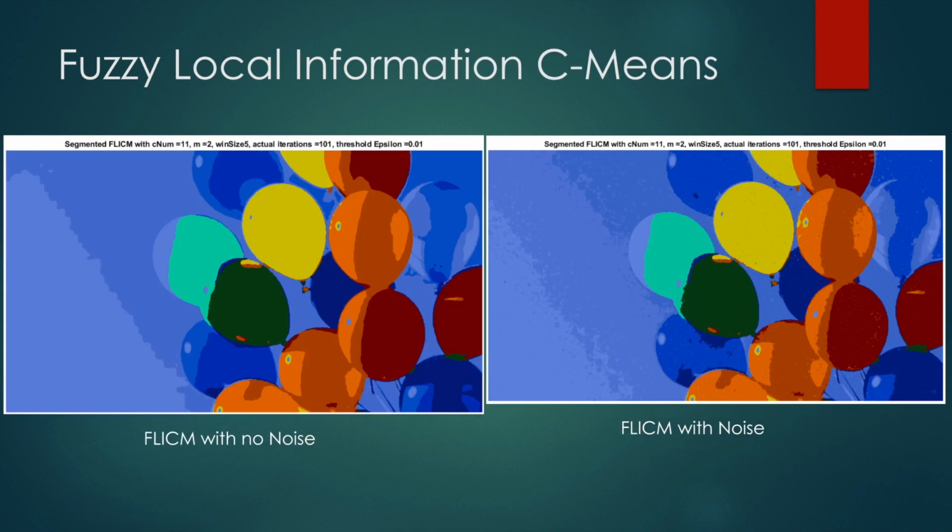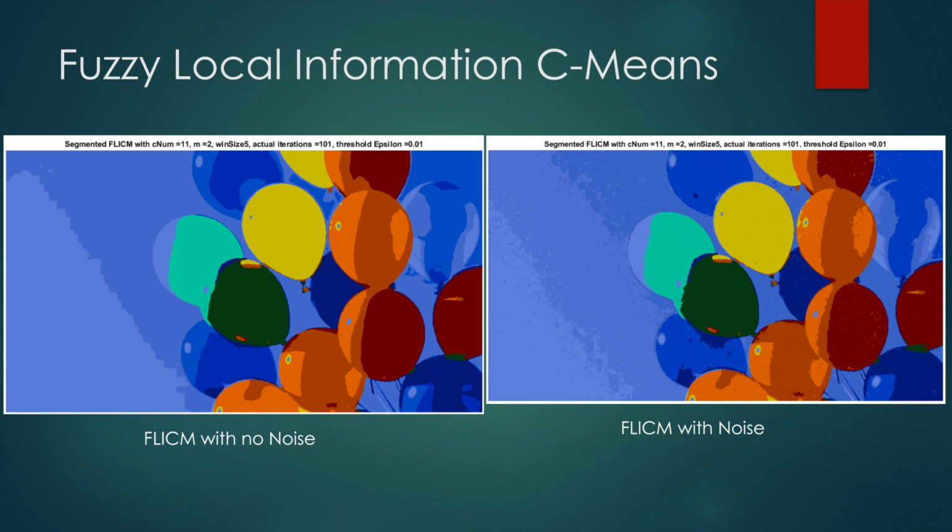After fuzzy C-means, fuzzy local information C-means was introduced, which was an improvement upon FCM that used local information, so kind of a sliding window that looks at pixels near every pixel to determine how likely it is that clusters will be created, which significantly helped membership values.